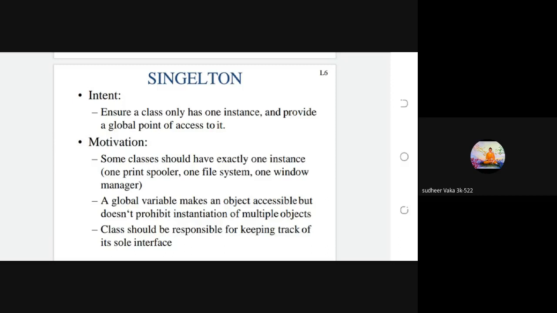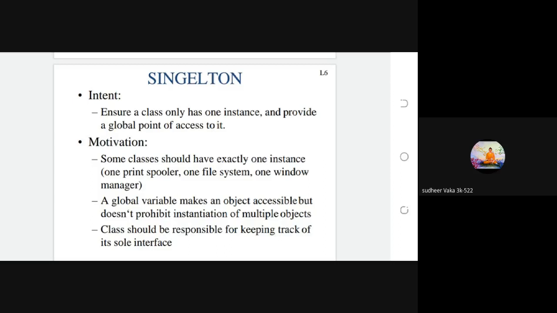By using the singleton design pattern, you can create only one single instance or object. So we ensure a class only has one instance, and provide a global point of access to it.